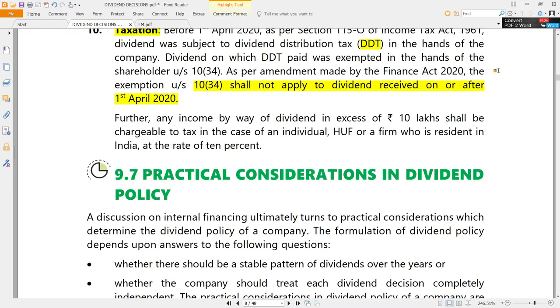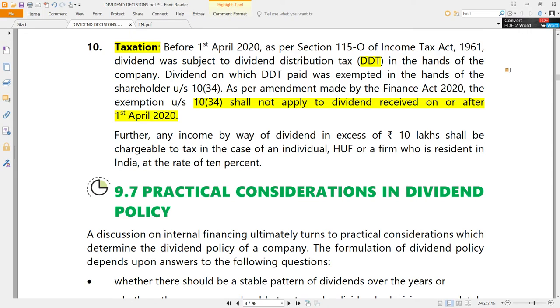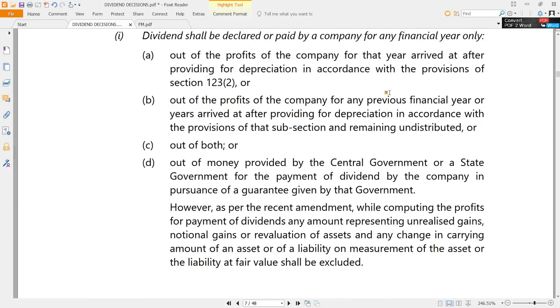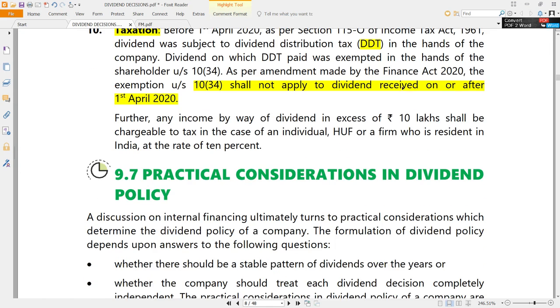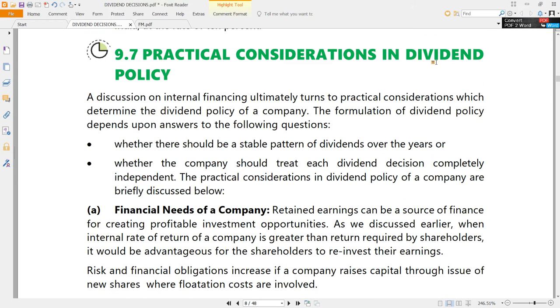Whether it will be completely converted into reality or not is a different story. That always changes from time to time. But the idea is that dividends should be discouraged. That is the taxation policy of the government. So accordingly, the company also has to frame its dividend policies. So taxation policies and legal policies of the government also have an impact on the dividend policy. These are the various factors which a company and its management have to take into consideration while taking a dividend decision, while framing a dividend policy.